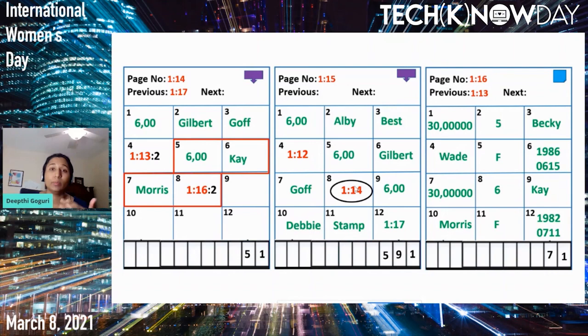Now we have to grab page number 16, which is luckily inside the memory. So what is slot 2 on page number 16? Slot 2 on the slot array is pointing to the seventh slot on the page, right? The seventh slot on the page represents K Morris. That's how SQL Server will use the indexes to grab the results for our select statements.